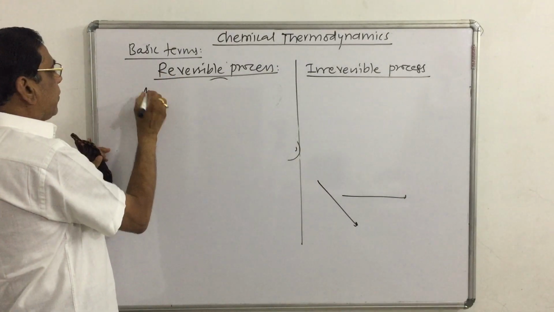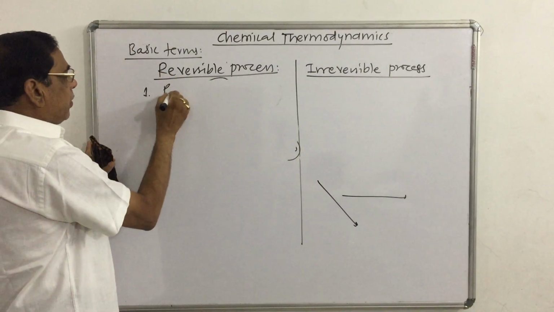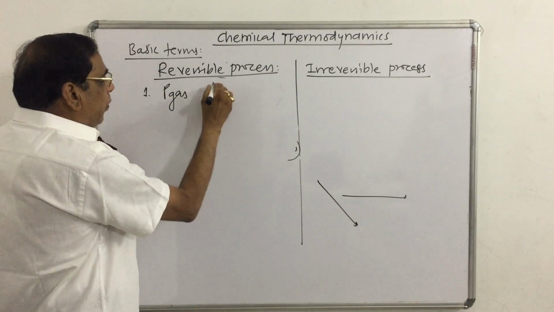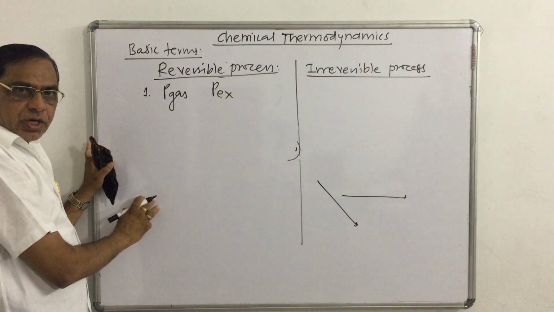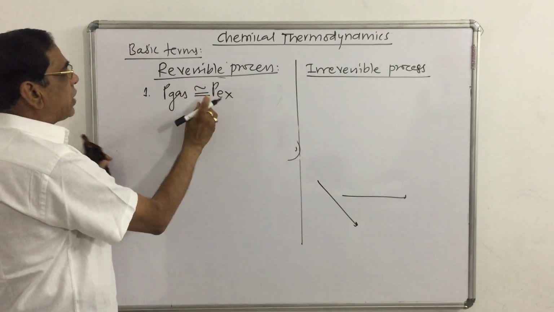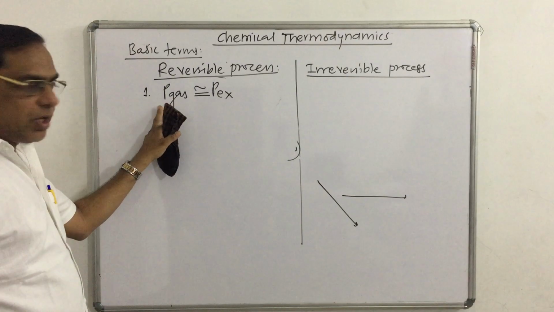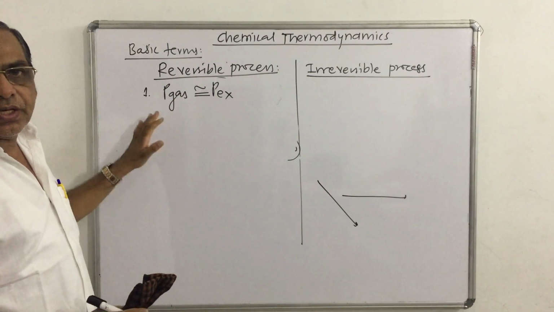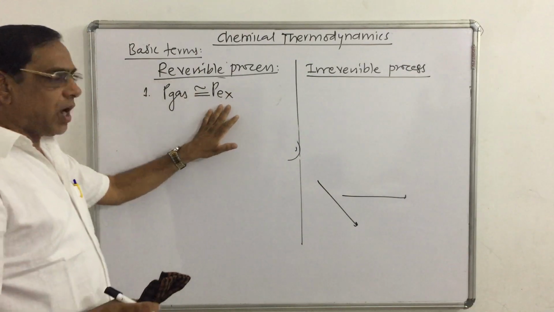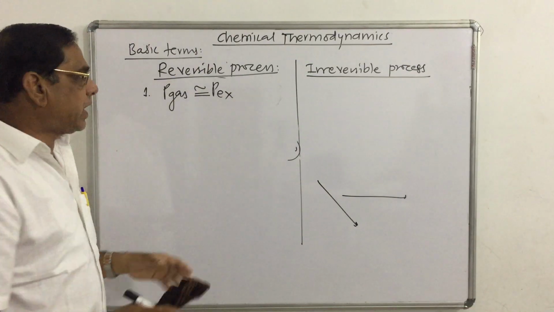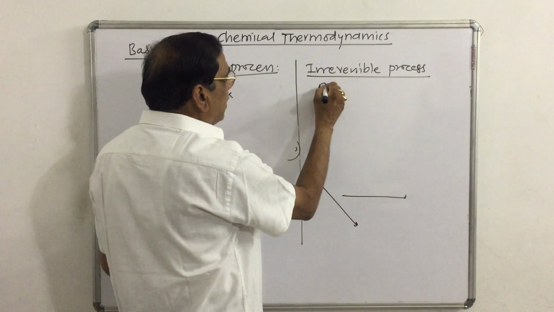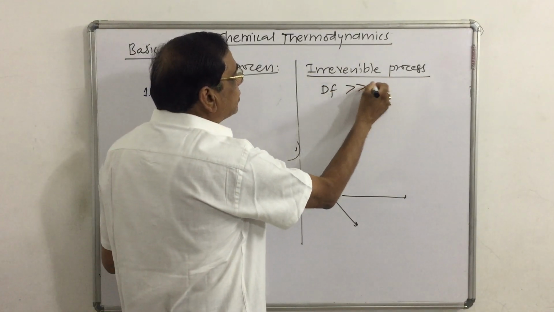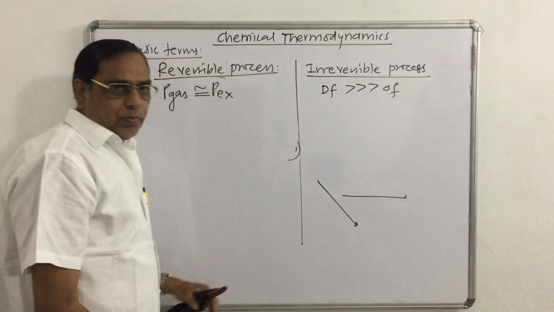But in a reversible process, the difference between the driving force, that is the pressure of the gas, and the opposing force, that is the external pressure, is near about the same. While in an irreversible process, the driving force is very much larger than the opposing force.